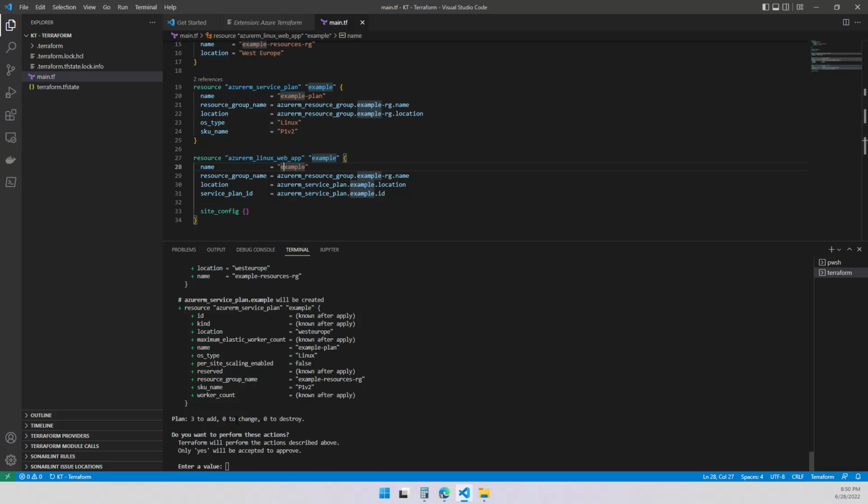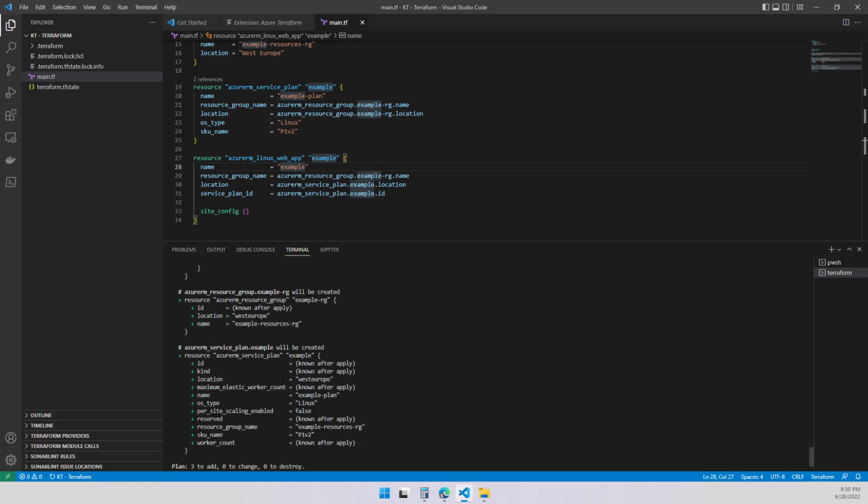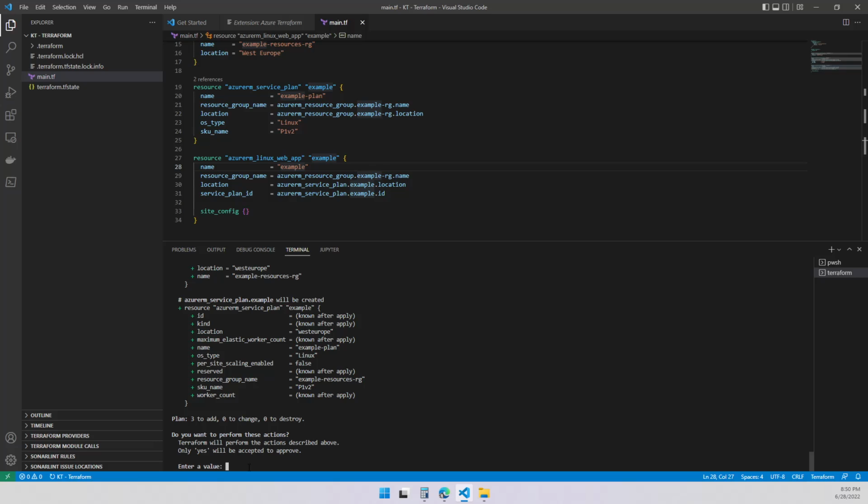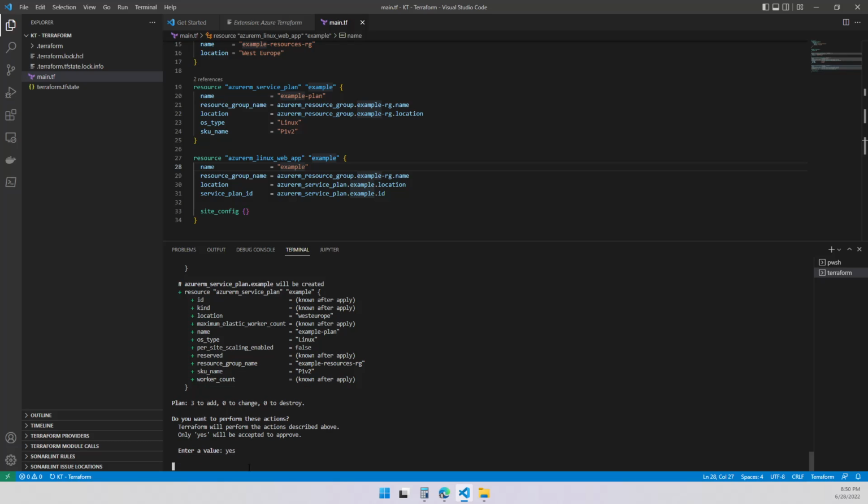So now it ran the plan again and it shows me what it's going to be doing, and it asks for the confirmation. I'm going to say yes. But again, it's going to fail creating this resource because example is not globally unique inside of Azure. Terraform doesn't see that until it's applied.